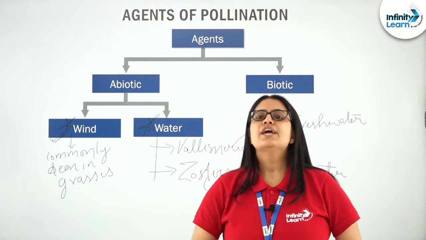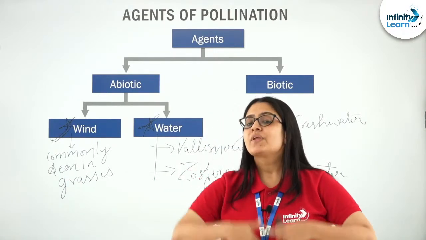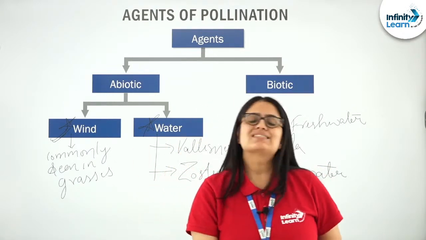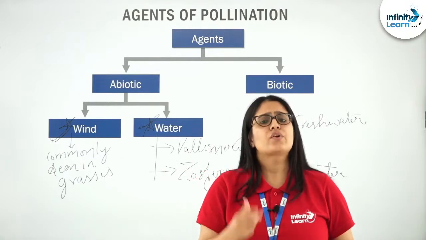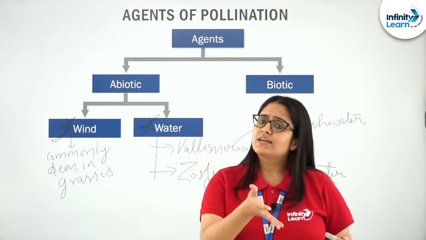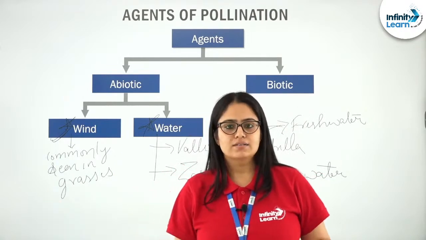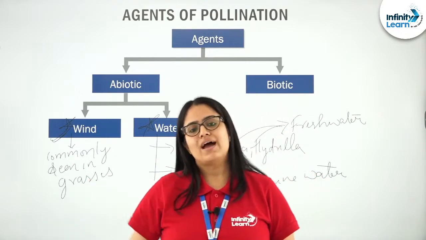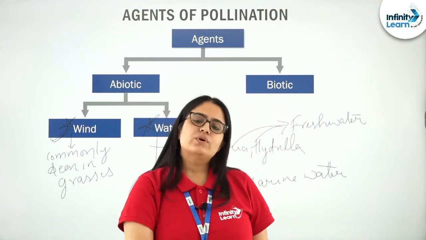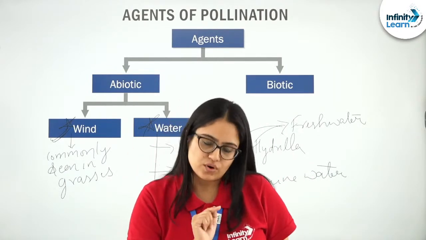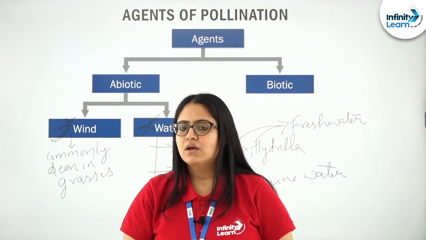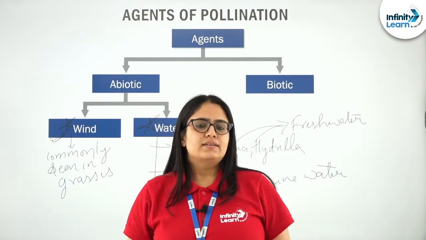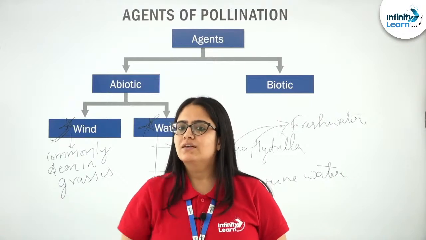Very, very important, right? If you ask me for an example of such aquatic plants that do not use water as a pollinating agent, they are water hyacinth and water lily. These are aquatic plants growing in water, but they do not use water as a pollinating agent. Now, the second question is, if they are growing in an aqueous environment, still not using water as the pollinating agent, what exactly is the agent of pollination in such plants?